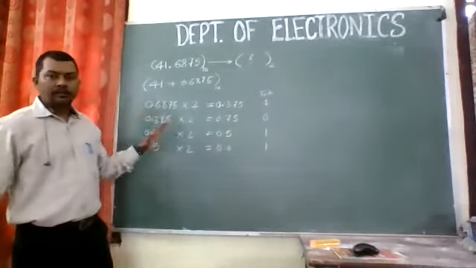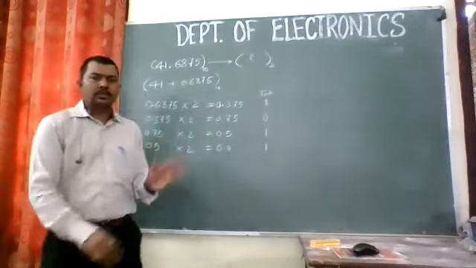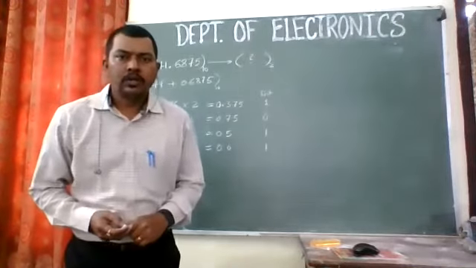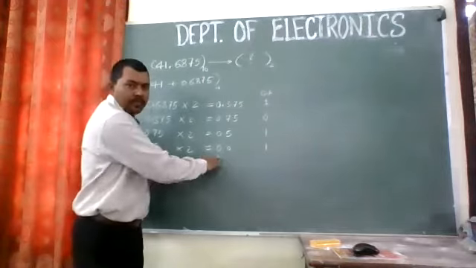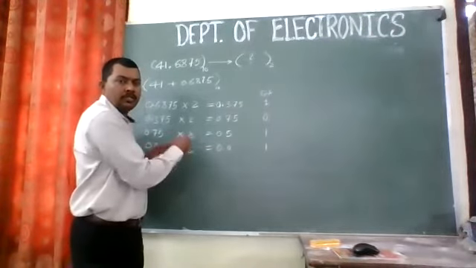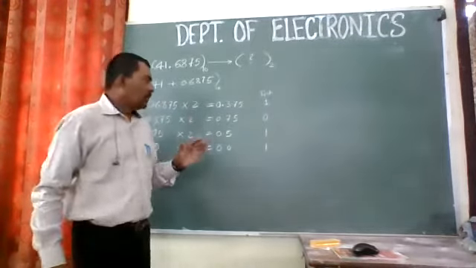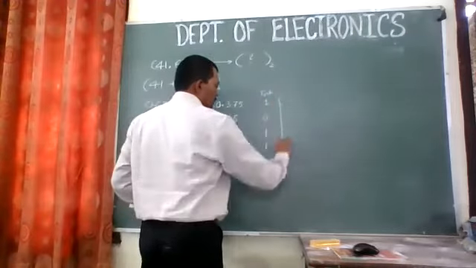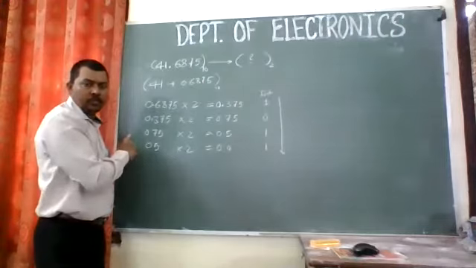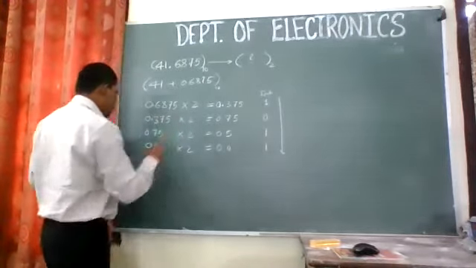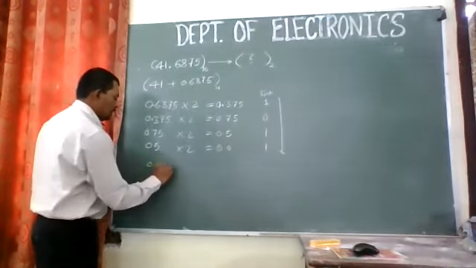So what we have done is multiplied the fractional part by 2 and continued. In some instances it doesn't land at 0. In this case it is landing at 0, right? But in some cases it goes on repeating and repeating. In that case, we'll repeat only twice. Now store the integers in this fashion, from up to down. While in the integer part we store from down to up. In this portion, we do that.